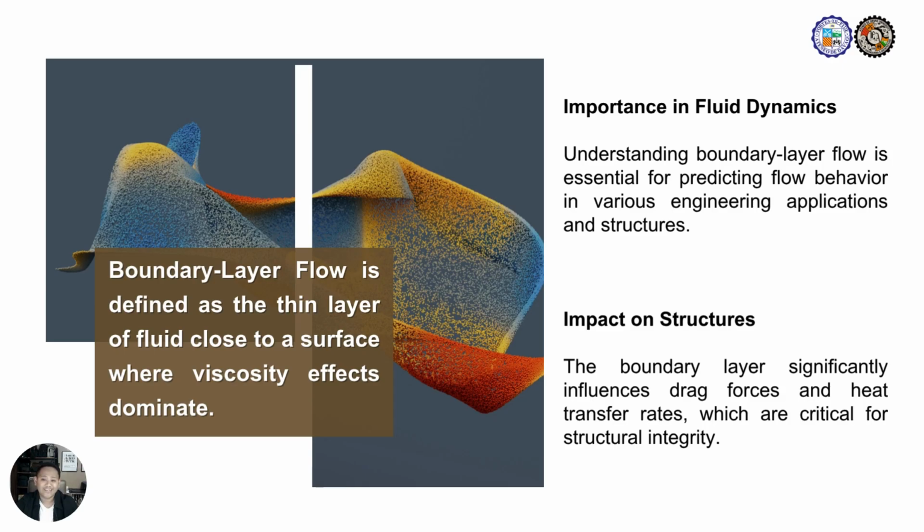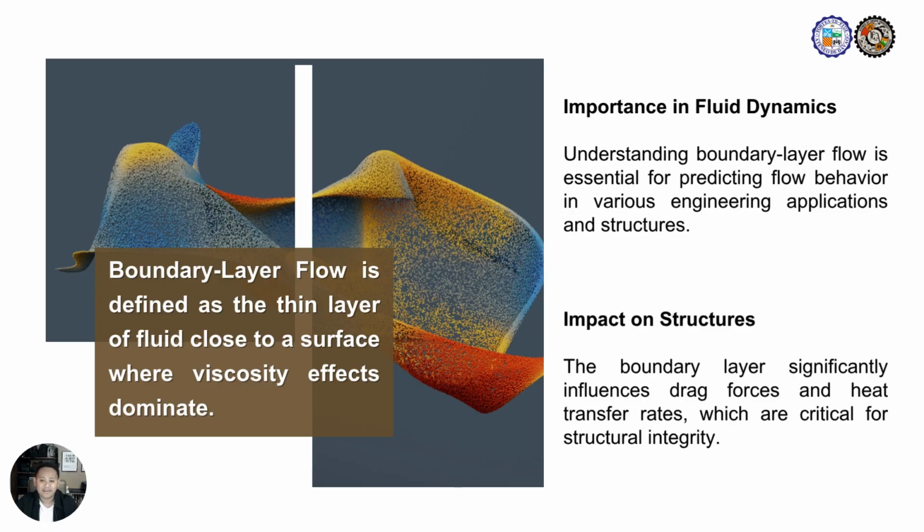Boundary layer flow is the thin layer of fluid near a surface where viscosity plays a dominant role. Unlike the outer flow, fluid within this layer experiences strong friction, causing its velocity to drop to zero at the surface. This concept is crucial in fluid dynamics because it affects how fluids behave when in contact with solid boundaries.